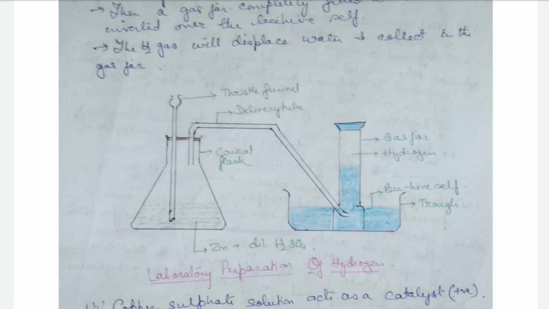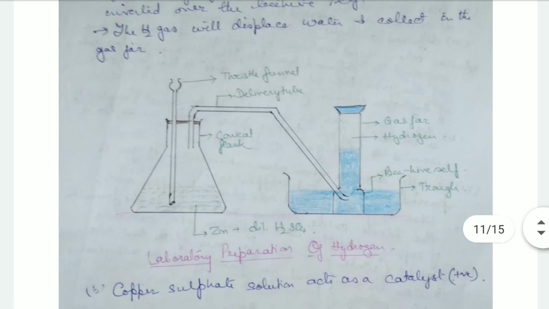In the trough we have put one beehive shelf which is inverted over the delivery tube, and over the beehive shelf we'll put one gas jar which will be filled with water. Now, we have put some granulated zinc in the conical flask.